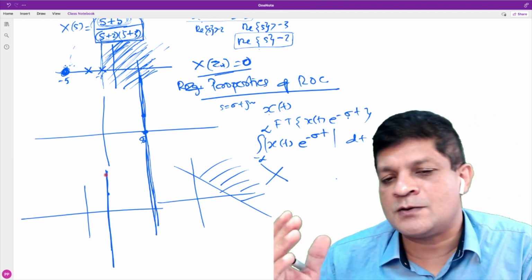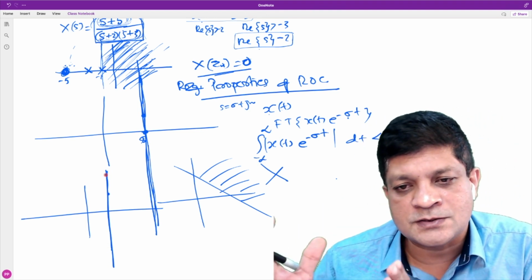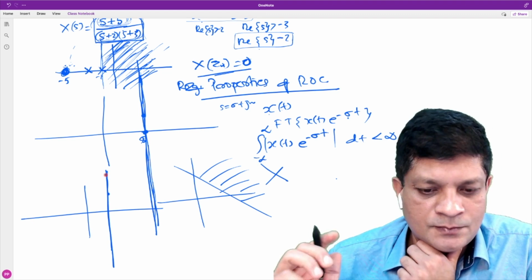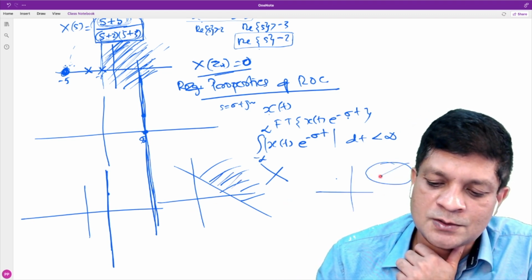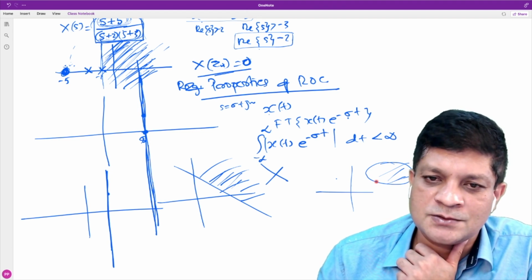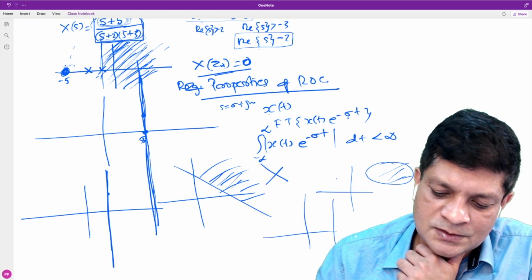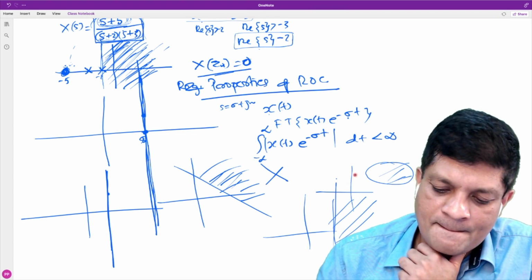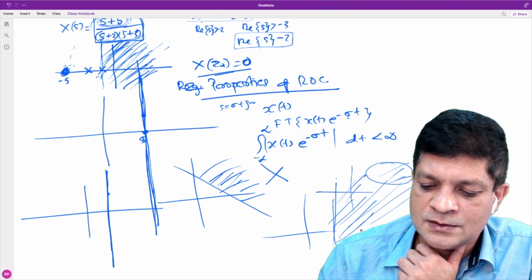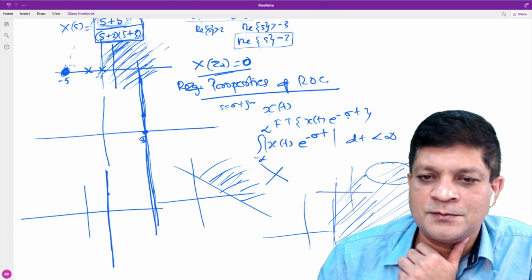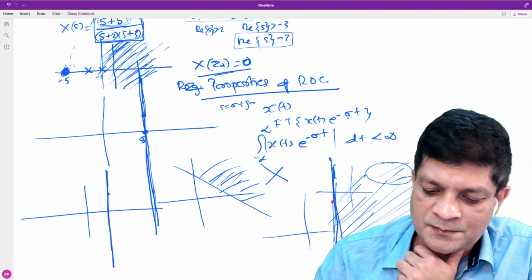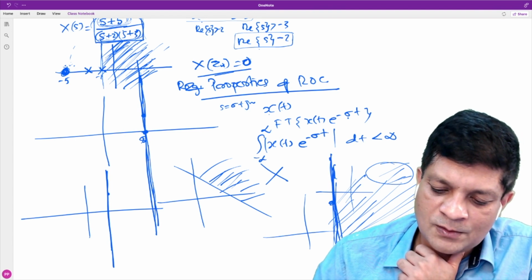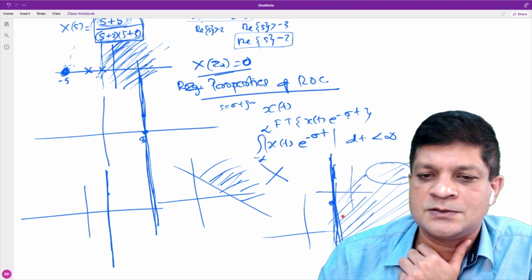We cannot have an ROC like this or like this. The ROC is always something like this. It is not always greater than some point, that we will discuss, but the shape is like this.